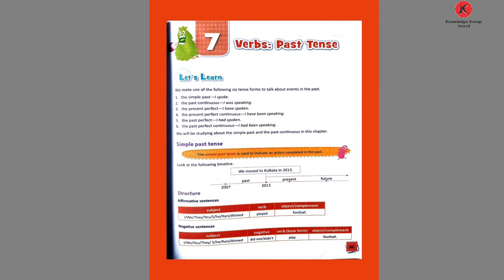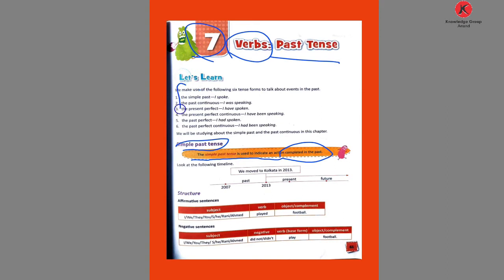So, today from Standard 7 English Medium, a new chapter comes. Chapter number 7: Verbs, past tense. Present is completed, now we come to the past tense. What is past tense and how do we say that it's past? Here, first, the definition is given. The simple past tense is used to indicate an action completed in the past. Completed in the past.